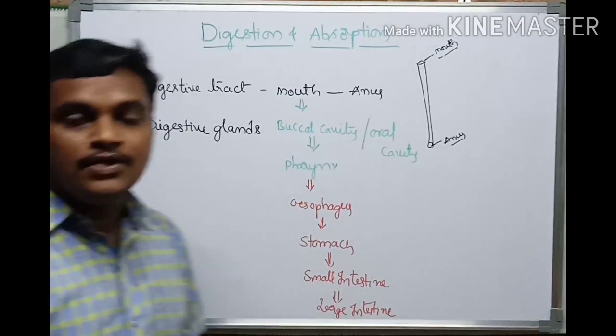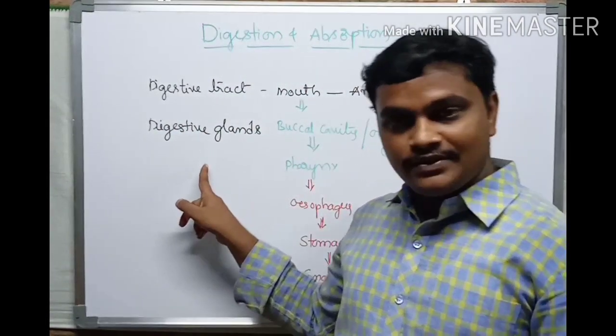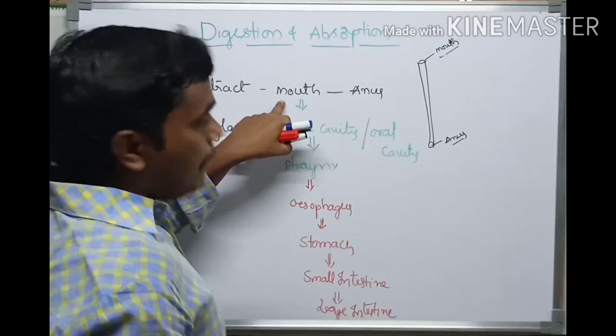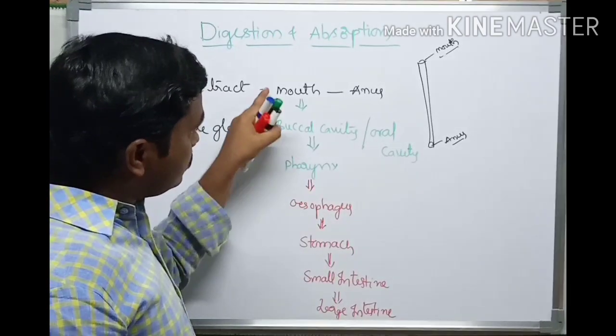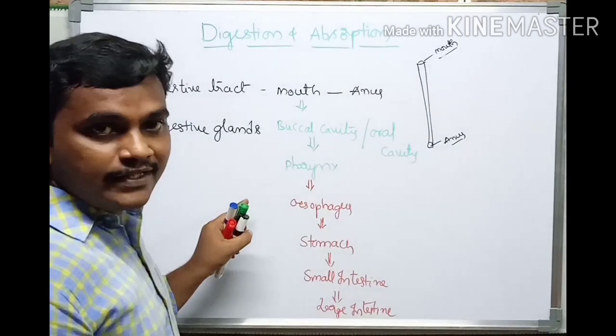Then there are the digestive glands. We have the salivary glands, pancreas, and liver. Those will be discussed later. In the next video, we will start with the mouth region and go one by one: buccal cavity, pharynx, esophagus, and stomach. Those are all covered in the next video.